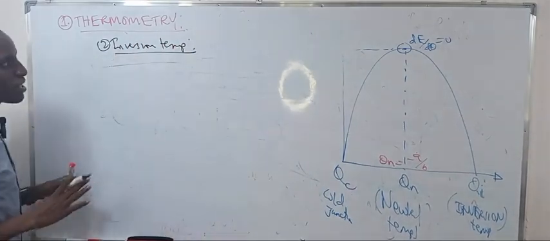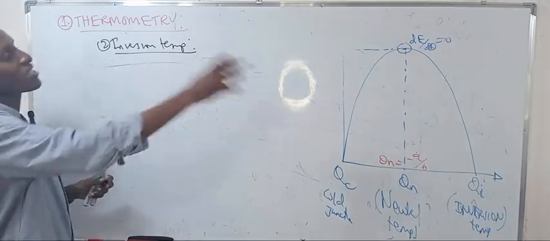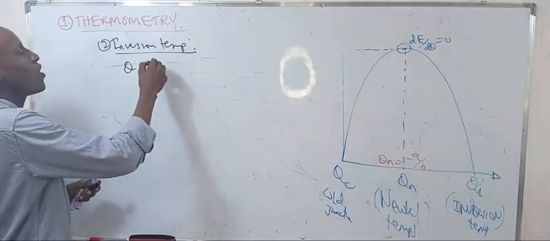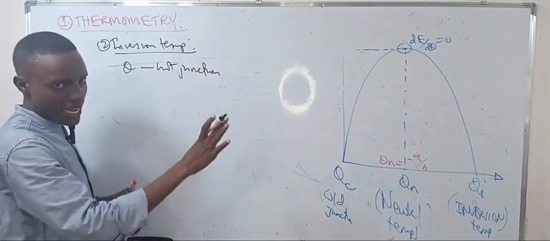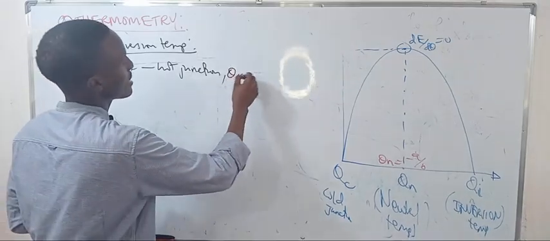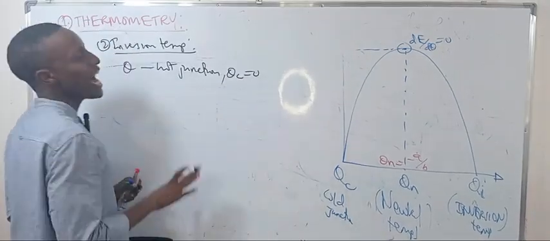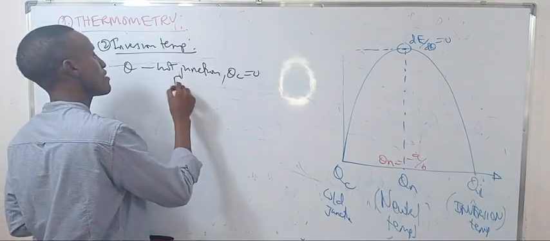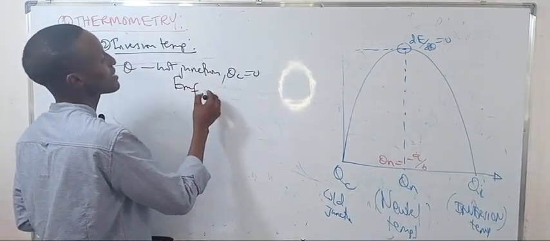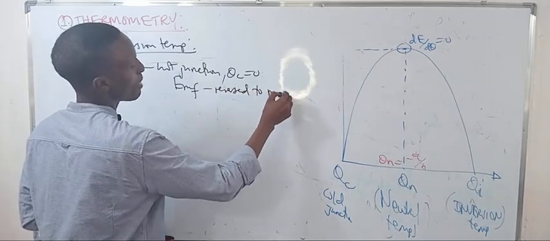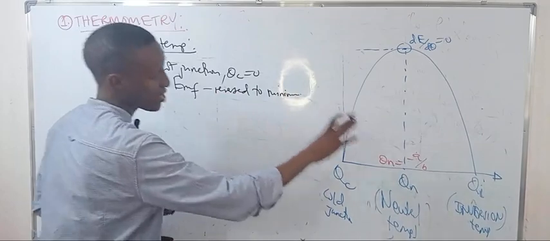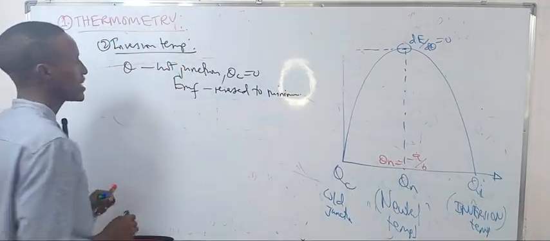This is the temperature of the hot junction when the cold junction is kept at 0 and the EMF has reversed to 0.